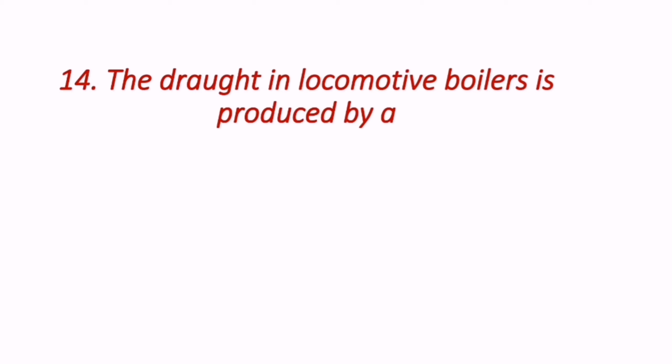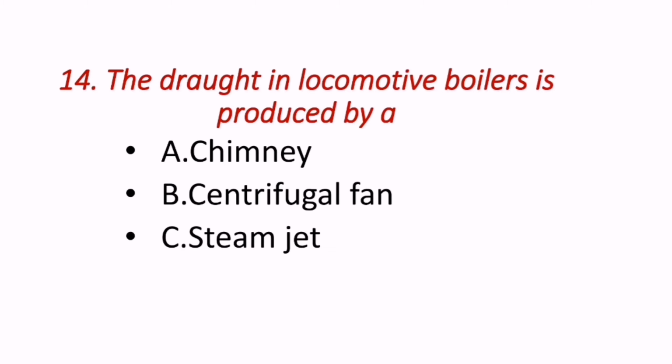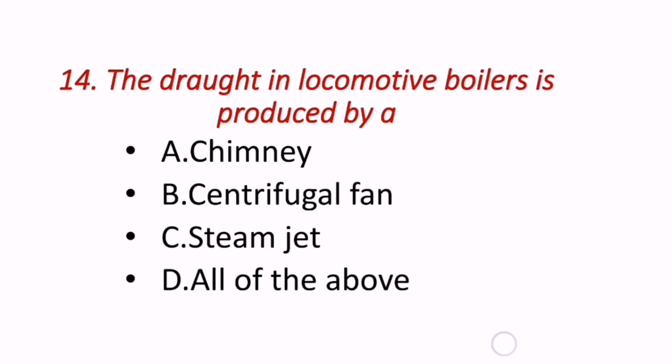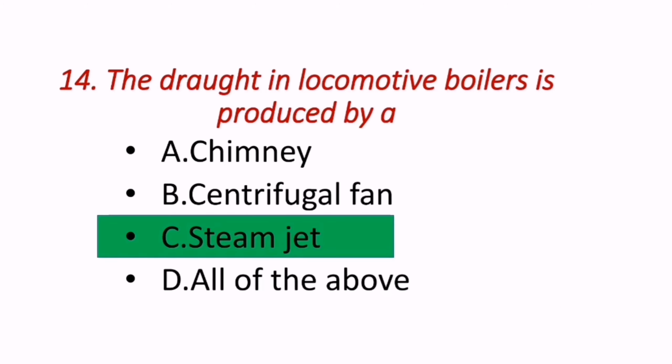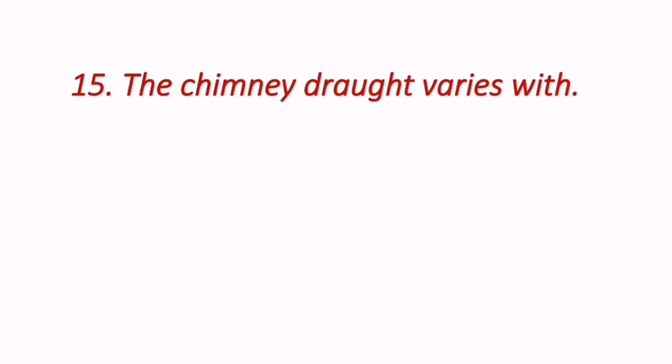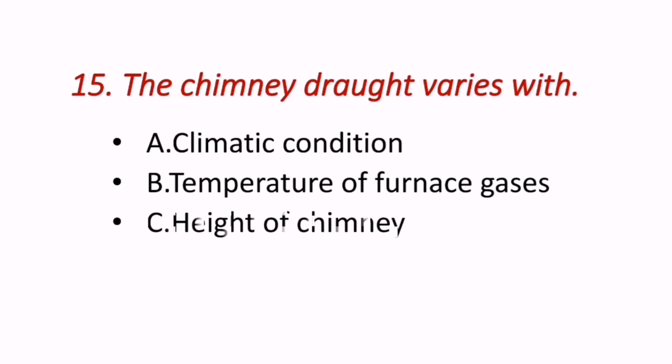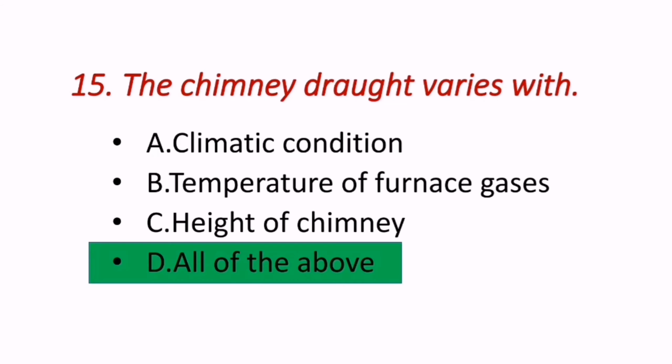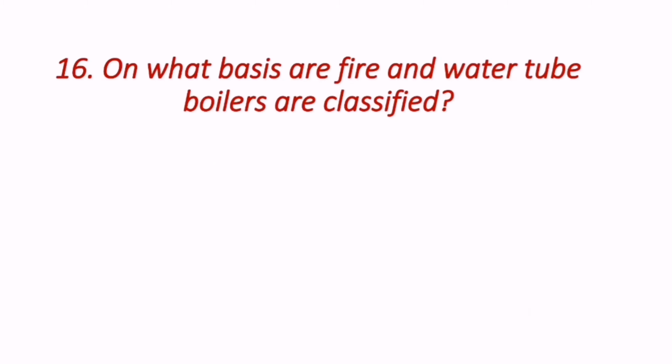Next question reads, the draught in locomotive boilers is produced by. The draught in locomotive boilers is produced by steam jet. Next question reads, the chimney draught varies with. The chimney draught varies with climatic condition, temperature of furnace gases, height of chimney. These all are correct. Hence the correct answer is all of the above.